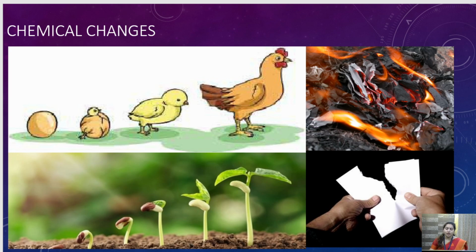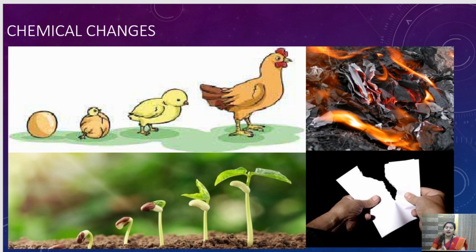Now it will not happen that this hen will again convert into an egg. ऐसा नहीं होगा कि ये वापस से egg में convert हो जाएगा. Is it possible? No. Is it possible that we again become a small baby? No, it is not possible.